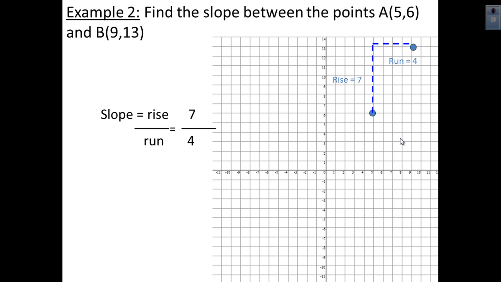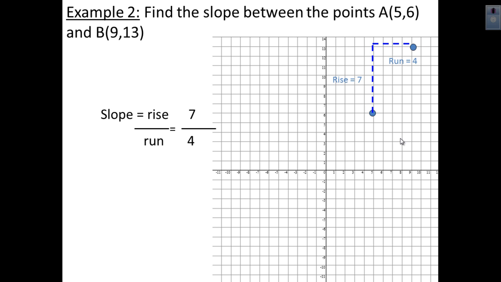It's not the best way. Can you come up with 2 different reasons why it's not the best way? Hopefully you remember from the class discussion, 2 reasons why graphing is not the best way to find the slope. Number 1, it requires you to always have graph paper, which is not the case for us.